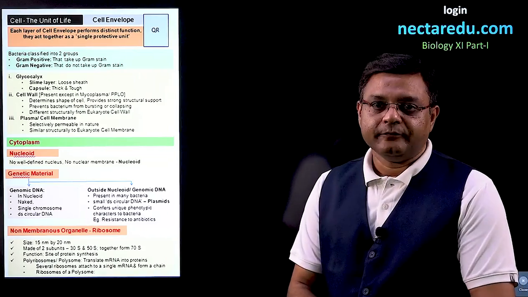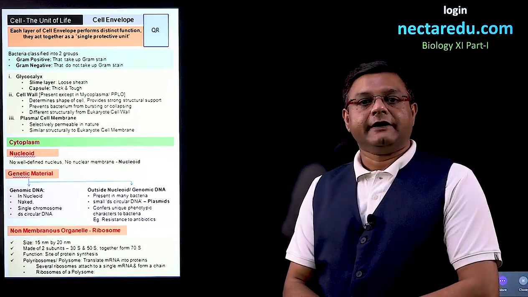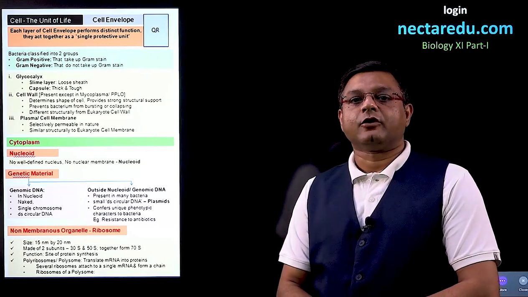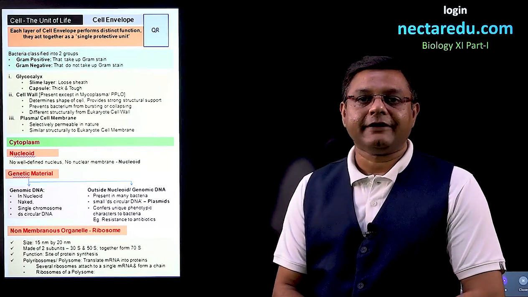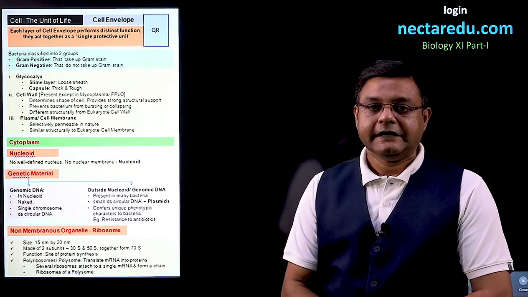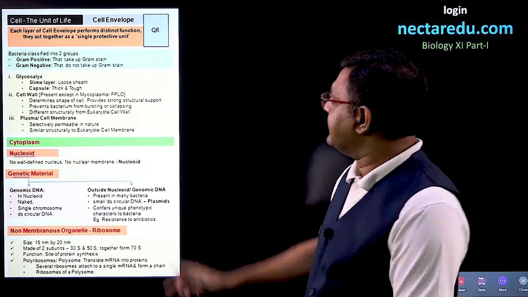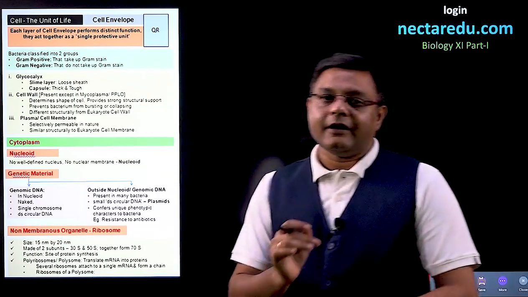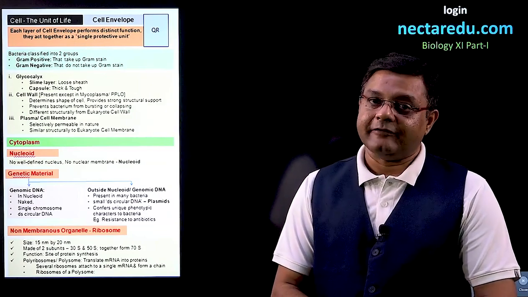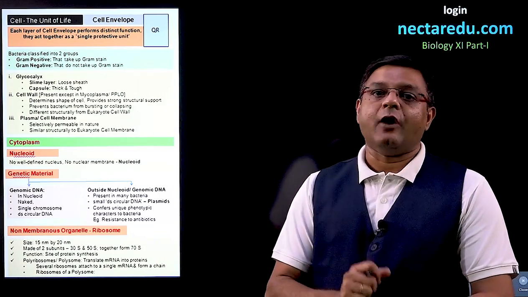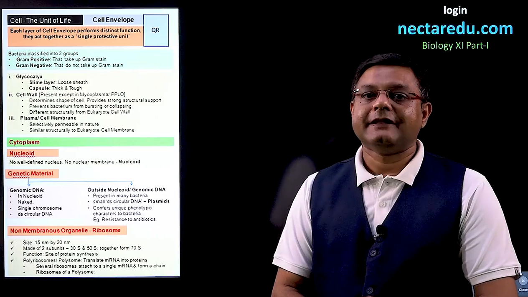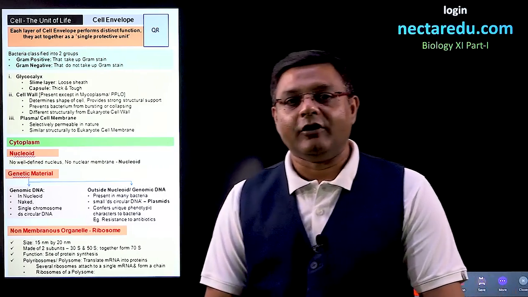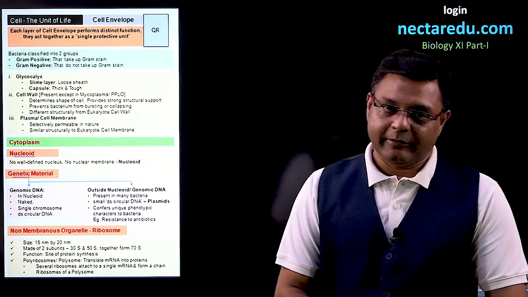In this video, we will talk about the detail of the cell envelope, as well as some structures which are present in the cytoplasm of a prokaryotic cell. Starting with the cell envelope: how many layers are present? There are three layers. The outermost layer is glycocalyx, the middle layer is the cell wall, and the innermost layer is the cell membrane.